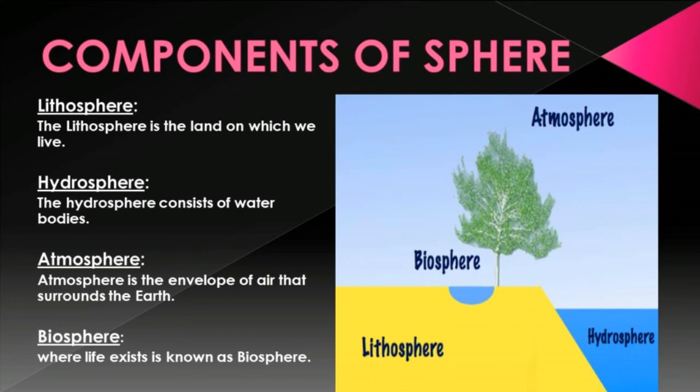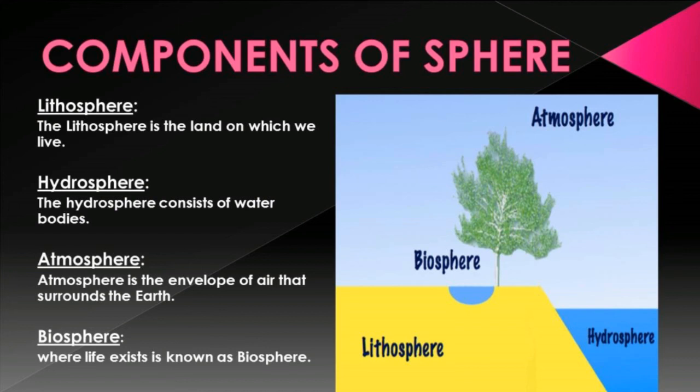Lithosphere. The lithosphere is the land on which we live. It is the solid outer layer of the earth consisting of rocks and soil. Hydrosphere. The hydrosphere consists of water bodies such as oceans, seas, rivers, lakes, etc.